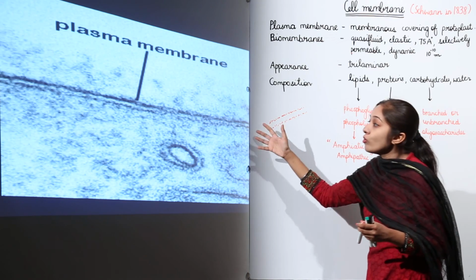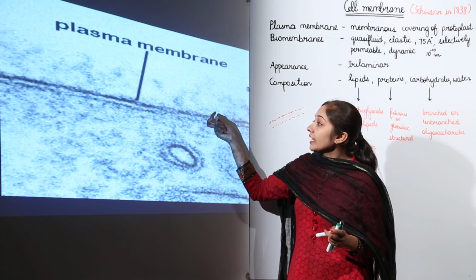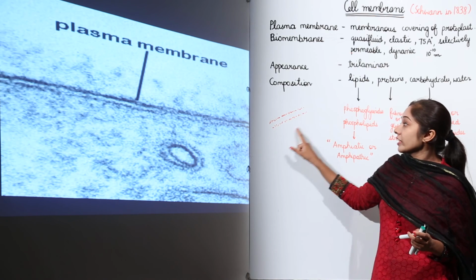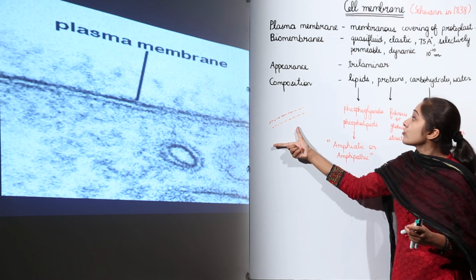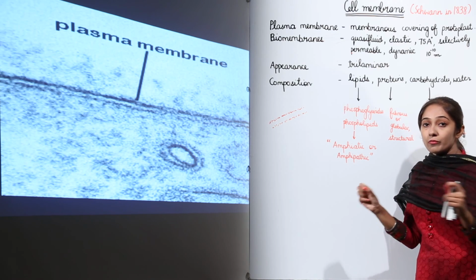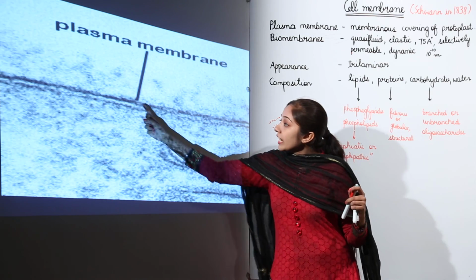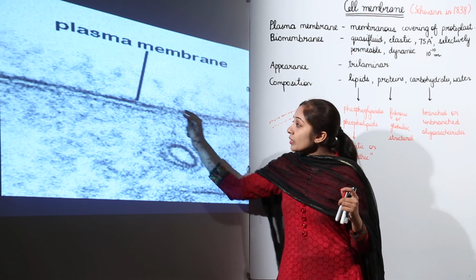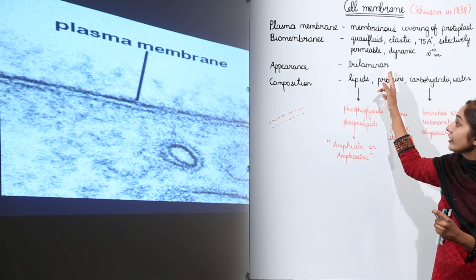So, this is the view from an electron microscope, which shows the electron dense regions: an outer electron dense layer, an inner electron dense layer, and in the middle a transparent layer. This proves that the cell membrane or plasma membrane is not just a single membranous structure, it is trilaminar. You can see the outer electron dense layer, the darker one, and the inner electron dense layer, and in between these two layers a transparent layer. This is trilaminar.